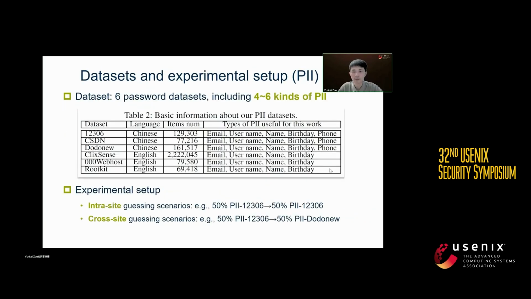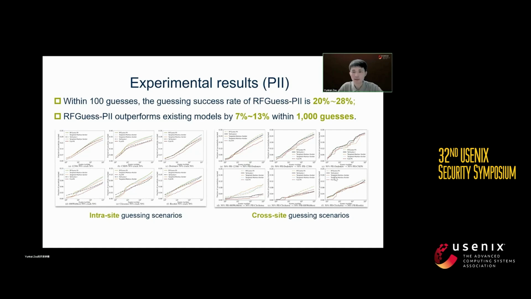Moving on to the datasets and the experimental setup for RFGuess PII, we have used 6 password datasets. Similarly, we set up intra-set and cross-set guessing scenarios. Now, let's discuss the experimental results. Overall, our RFGuess PII outperforms existing PII models by 7% to 13% within 1,000 guesses.